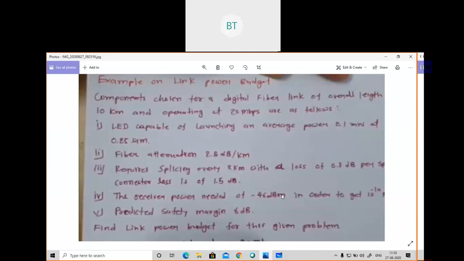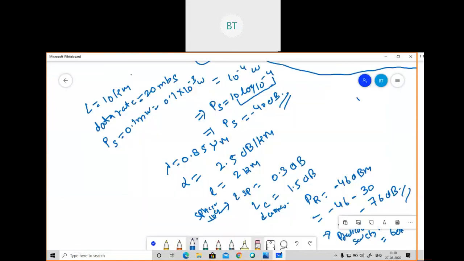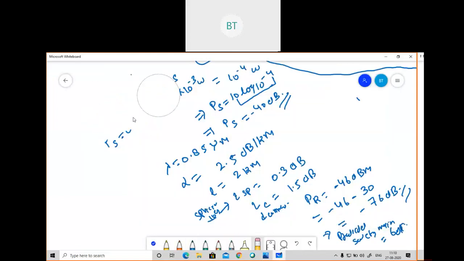So I'll write here minus 46 minus 30, so I was getting minus 76. And one more thing was given, that is the safety margin. The safety margin is given as 6 dB. So basically the safety margin covers all the minor losses which occur in the fiber optics block diagram. These are all the safety margin. So now what I'm going to do, first of all, in this question, I'll solve.